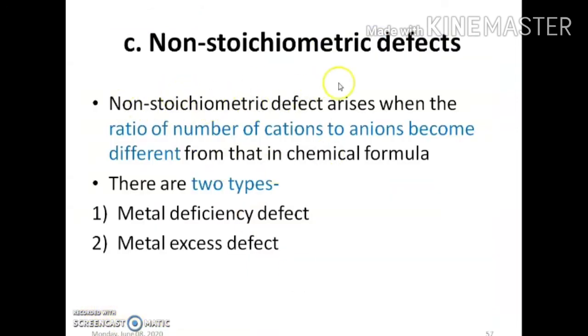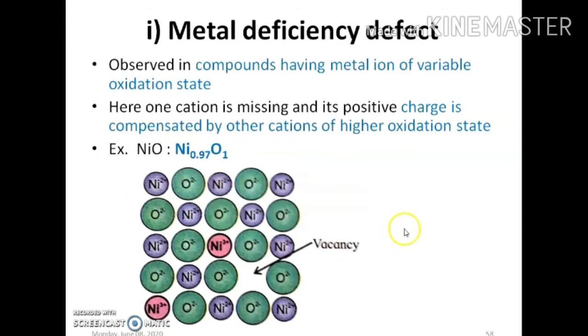Now the third type, that is non-stoichiometric defects. Non-stoichiometric defect arises when the ratio of the number of cations to anions becomes different from that in the chemical formula. There are two types of non-stoichiometric defects. One is metal deficiency defect and the other is metal excess defect. So the first type is metal deficiency defect.